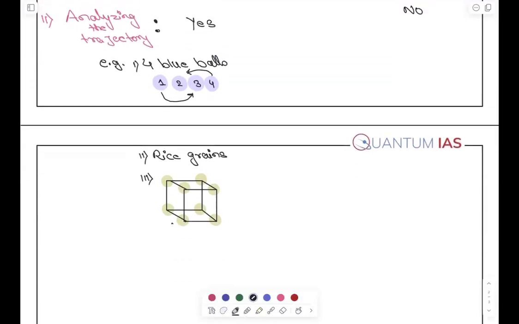Also, let's take fourth one. Let's say you have two balls. This is ball number 1, this is ball number 2. Let's say both of them are exactly same. They are identical balls. And this is the trajectory of the first one. Let's say in this way it is moving, and this is the trajectory of second one. Let's say they're intermingling, whatever. But if at any time you can judge that this is the trajectory of one, this is the trajectory of two, then these objects are distinguishable objects.